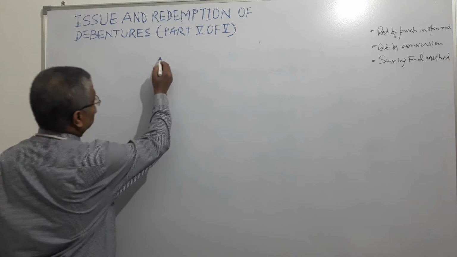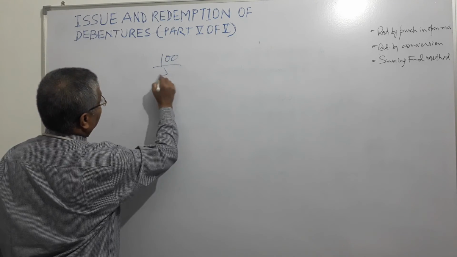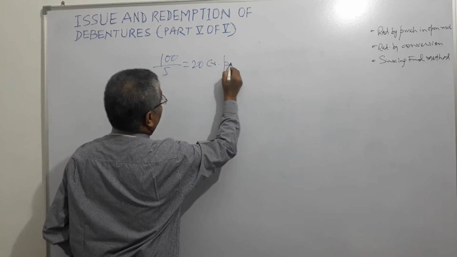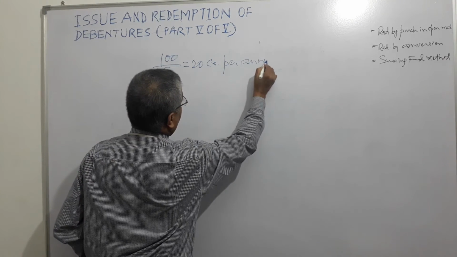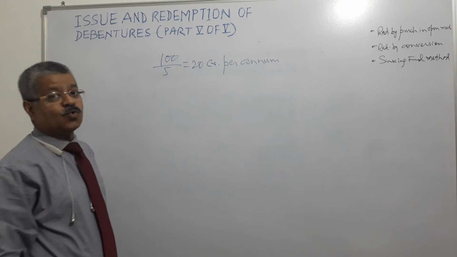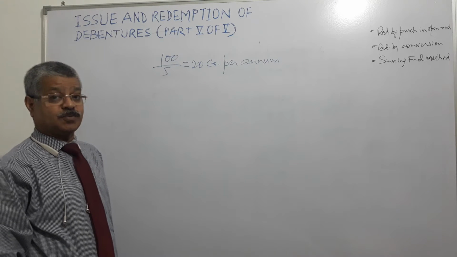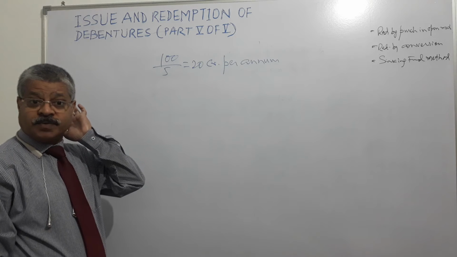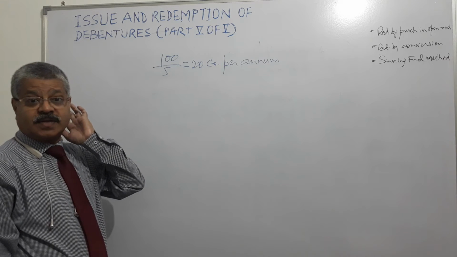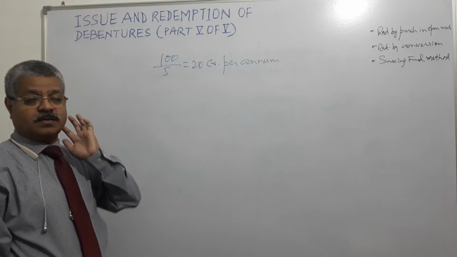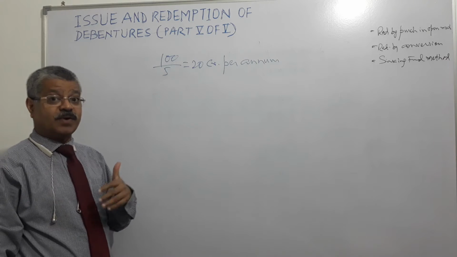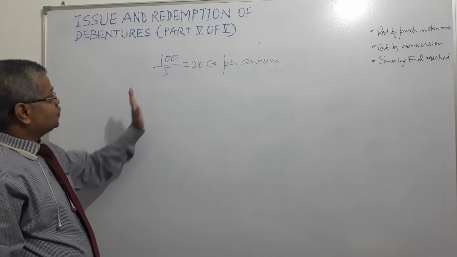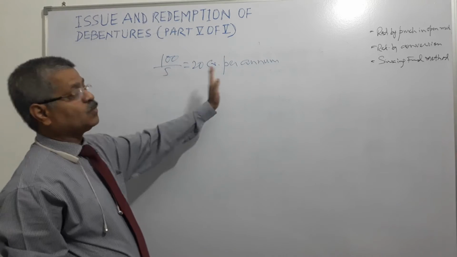So what should it do? 100 crore divided by 5. So it should set aside a profit of 20 crore rupees per annum out of its profits towards that sinking fund, which is called the debenture redemption fund. A fund is being created over a period of time. So approximately 20 crore per annum.